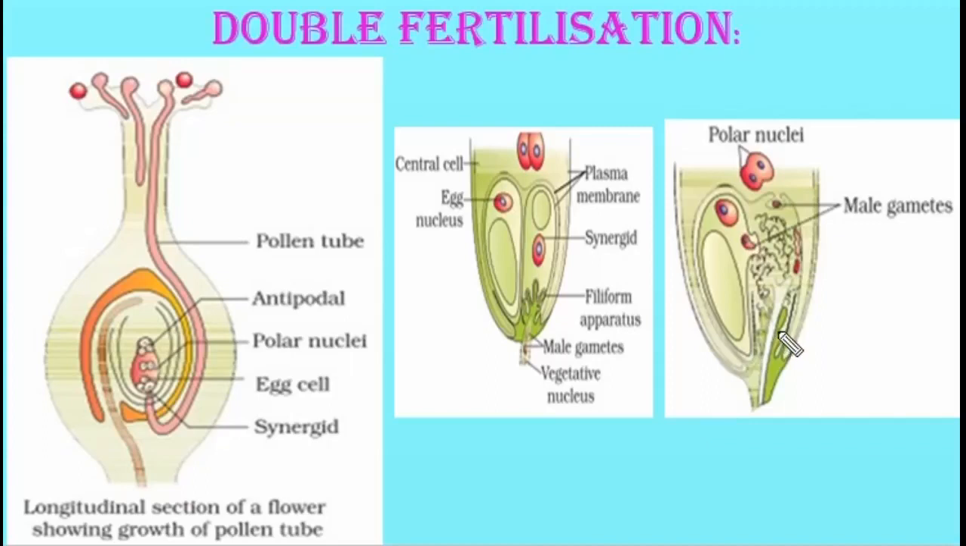When the polar nuclei fuse with the nucleus of the male gamete in the central cell, this triploid nucleus becomes the primary endosperm nucleus. The triploid nucleus becomes what? The primary endosperm nucleus. Whereas the central cell of the embryo sac, after triple fusion, forms the primary endosperm cell and develops into endosperm, while the zygote will develop into the embryo.